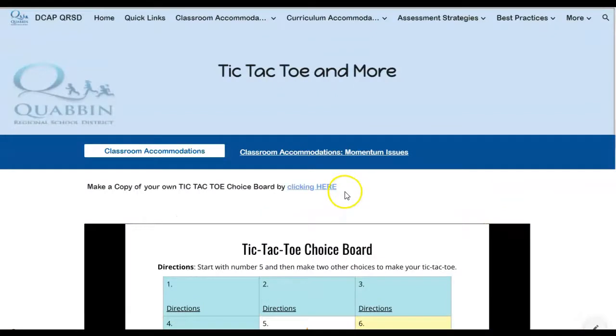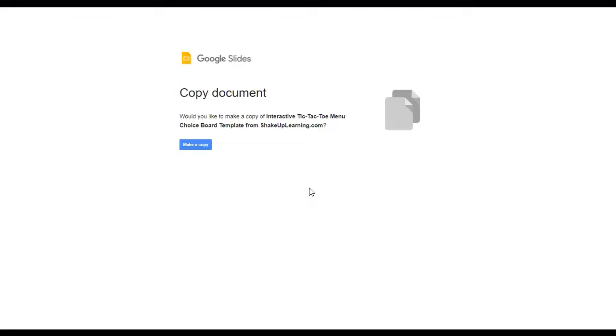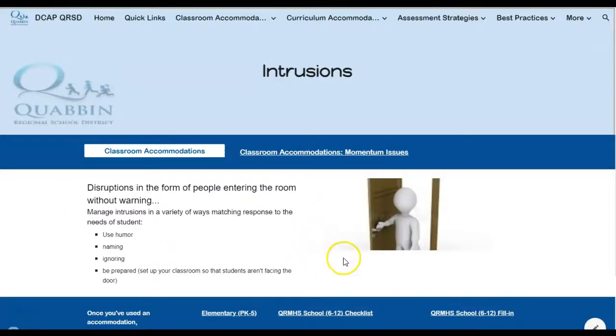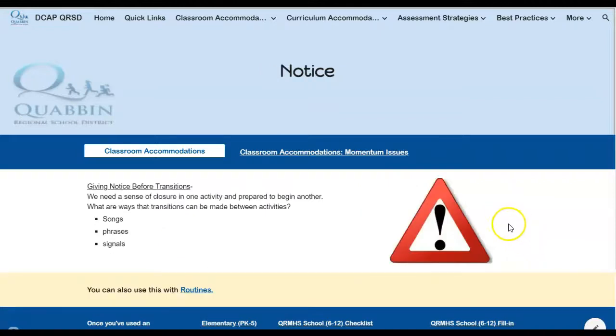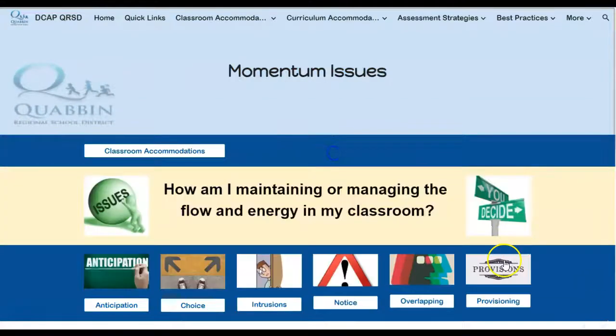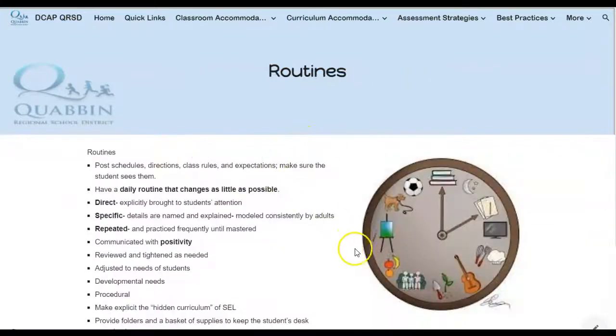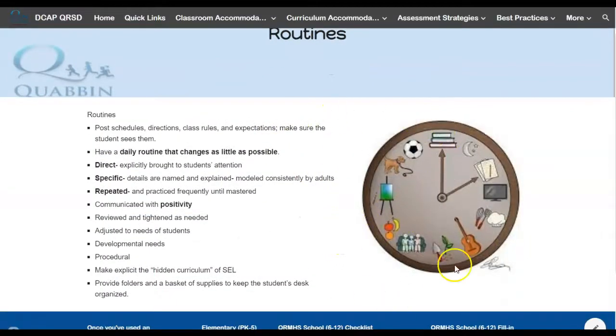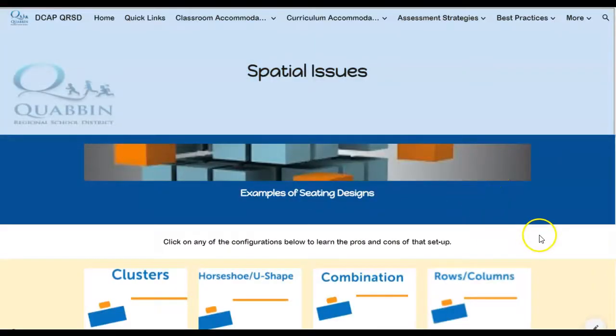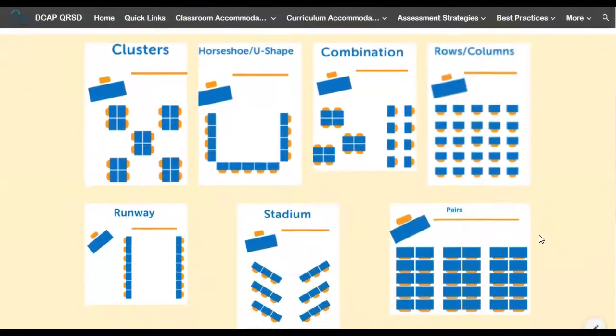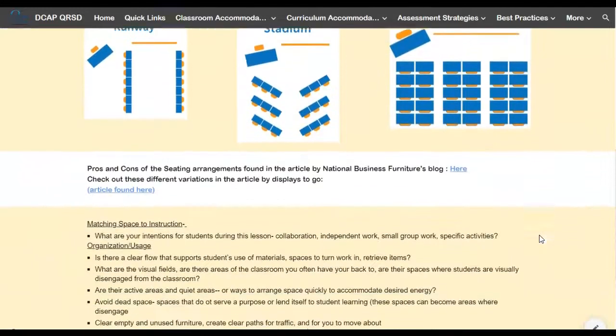I will be adding resources as we go along. Many times you'll see something and you can make your own copy simply by clicking on that. Maybe you have students who can't deal with interruptions, or they need more notice when things are going to change or transition. Maybe you have students who have issues with routines, or maybe you need to rethink the concept of the way you've set up your room for certain activities.